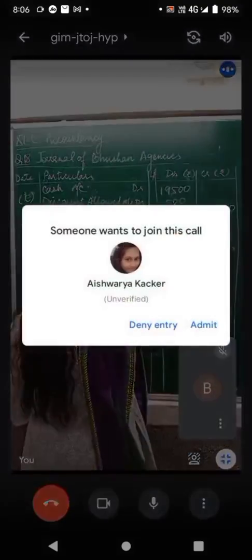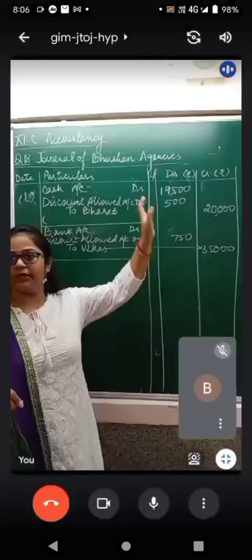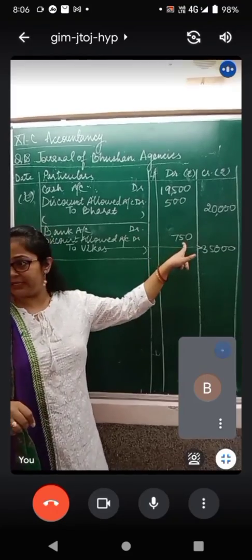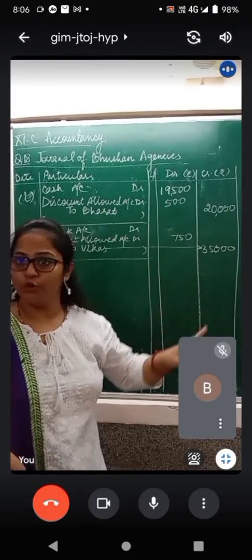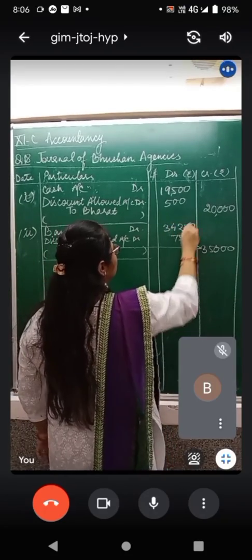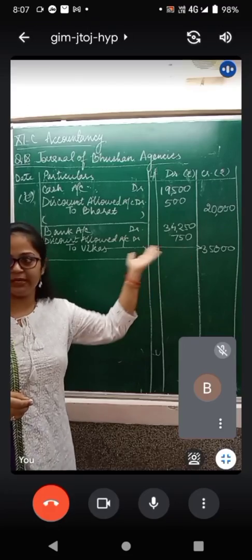We can write this. How much money, or how much was the check? We have actually received a check of rupees 34,250, which is 35,000 minus 750. Right? This is but obvious. If they even don't tell you, it is obvious that you have to do this. So check received from Vikas and discount allowed.